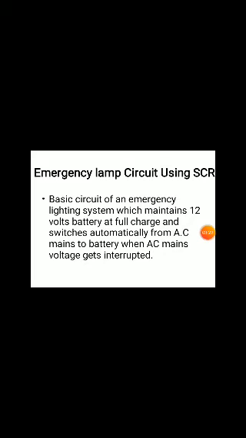Next, commercial lighting and speed control of AC or DC machines. Here, for commercial lighting purposes, we want to control what time to switch on. Also we want to control what illumination level is required, based on that also we want to control. That is for commercial lighting. Then speed control of AC or DC machines, to control the speed.